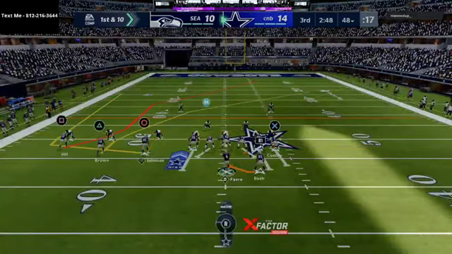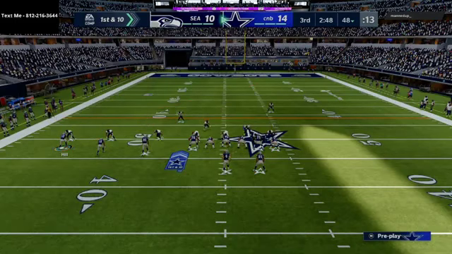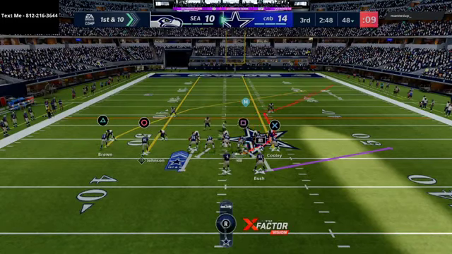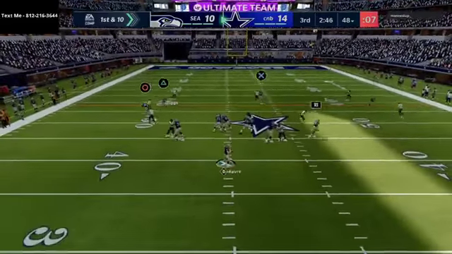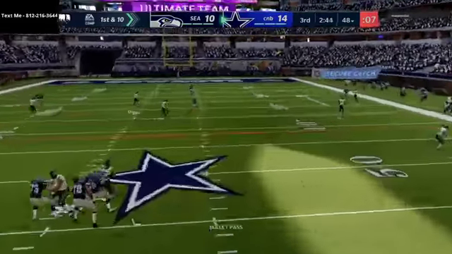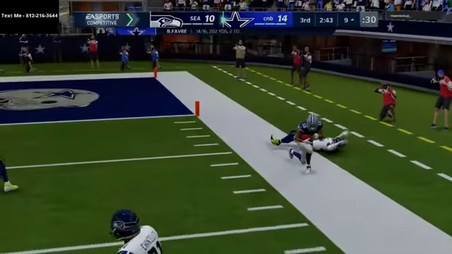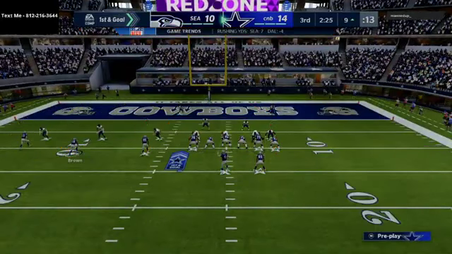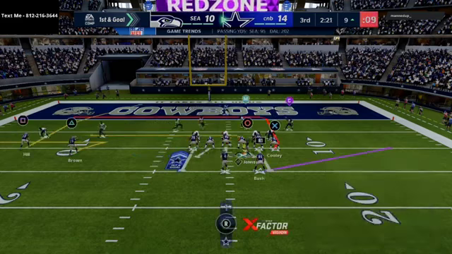And now we kind of have a little bit of an opportunity to break the play open here. Basically, what we're trying to do is get a one-on-one with Tyreek Hill. If we can get a one-on-one with Tyreek Hill out here on the right side, this is going to be probably a 1-play touchdown. It is. We're going to pass that up, click on, and Tyreek Hill is going to make a huge catch. I felt like I should have had a little bit more separation than that, but that's okay. It gives us exactly what we need to do.